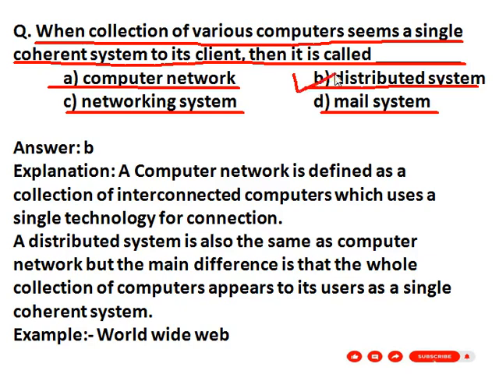So a computer network is defined as a collection of interconnected computers which uses a single technology for connection. A distributed system is also the same as a computer network, but the main difference is that the whole collection of computers appears to its users as a single coherent system. For example, World Wide Web.